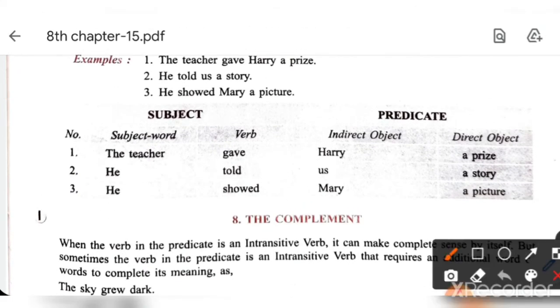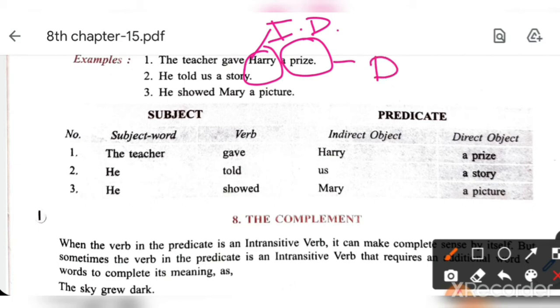Example is here. The teacher gave Harry a prize. Here which two objects are there? First of all, find out the object. Harry, a prize. These two objects are there. Now who is the person? Harry is the person. So it is an indirect object, and prize is direct object. Okay, क्या किया गया हैरी के साथ? प्राइज दिया गया. Okay, so prize is direct object.